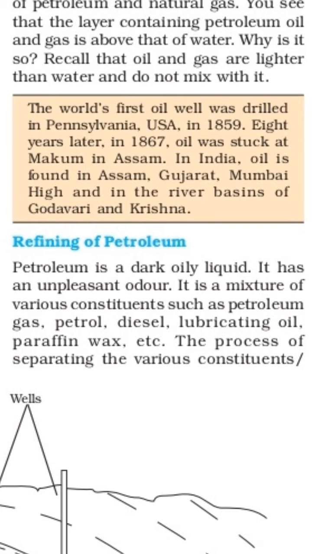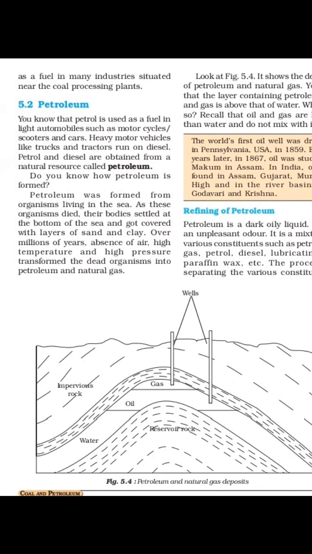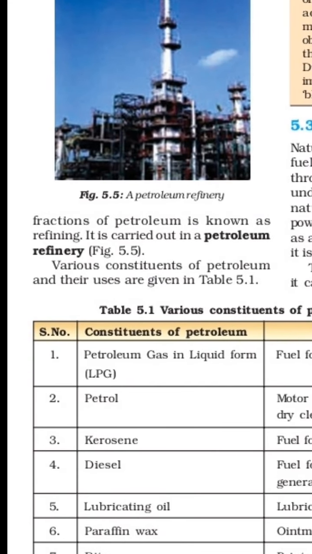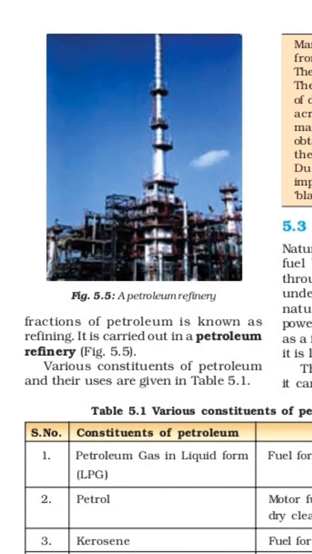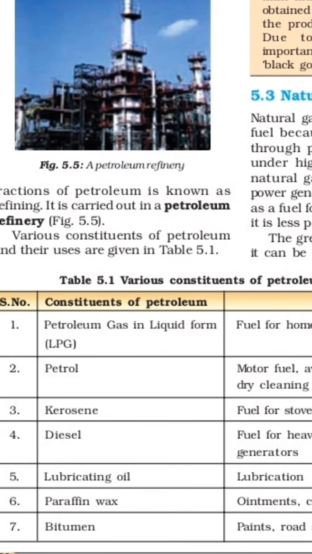The process of separating these various constituent fractions of petroleum is known as refining. And it is carried out in a petroleum refinery. In figure 5.5, the petroleum refinery is shown. You see on the screen. After the petroleum refinery, we will get the various constituents from the petroleum, and their uses are given in table 5.1. Now see table 5.1.